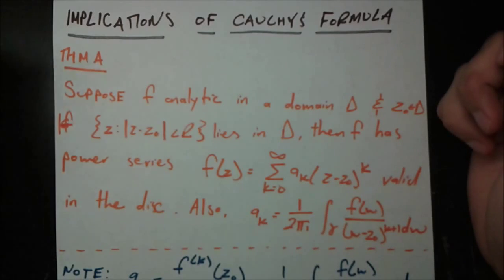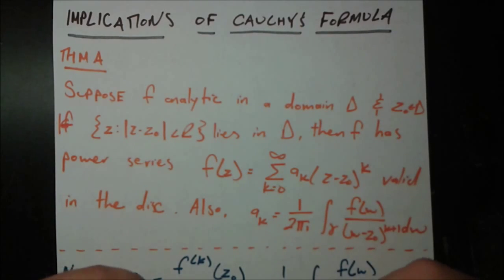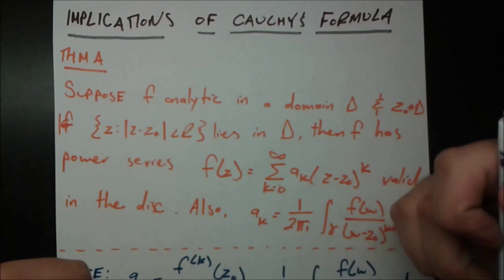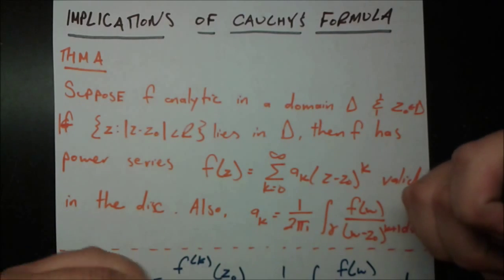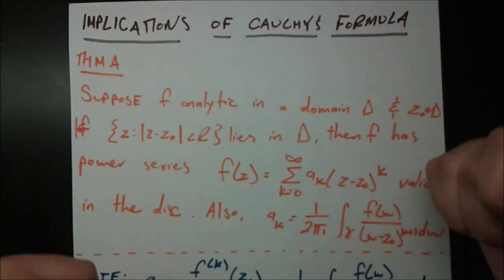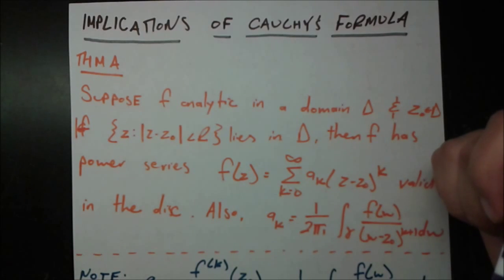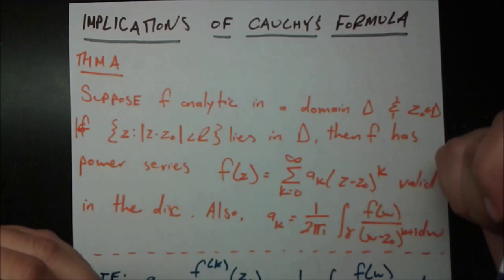In the last video, we talked about Cauchy's formula, and in this one, we'll be talking about some of its implications, some of these very powerful implications that we'll use in later videos as well. A note about this video is that we won't be doing a lot of proofs of the theorems, for the simple reason that a lot of the aspects of the proofs are things that we've already seen, and it would just take too much time.